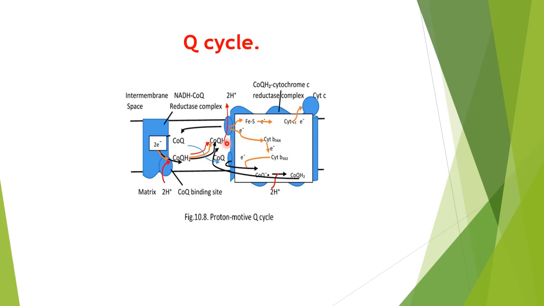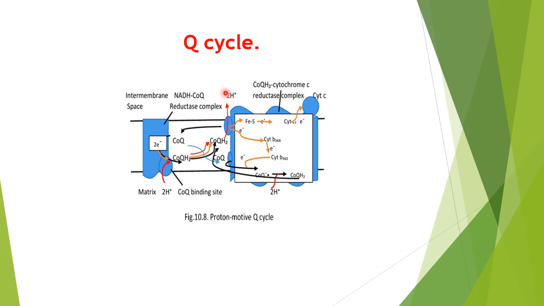Two ubiquinols are utilized here. One is regenerated here, and at the same time there is a pair of electrons passing through this. That is the first electron and then the second electron passing to cytochrome C, and at the same time there is a translocation of 4 protons from the matrix side towards the intermembrane space, the intermitochondrial space.